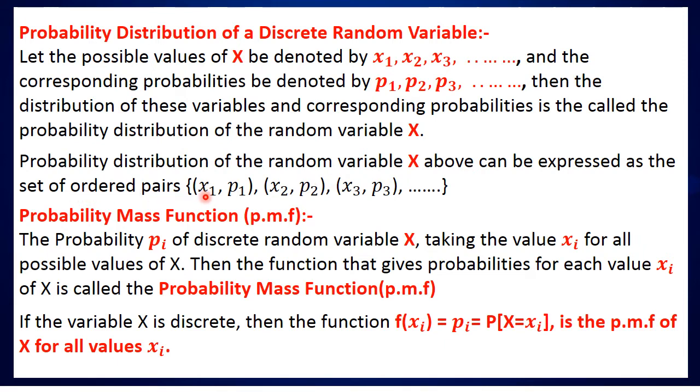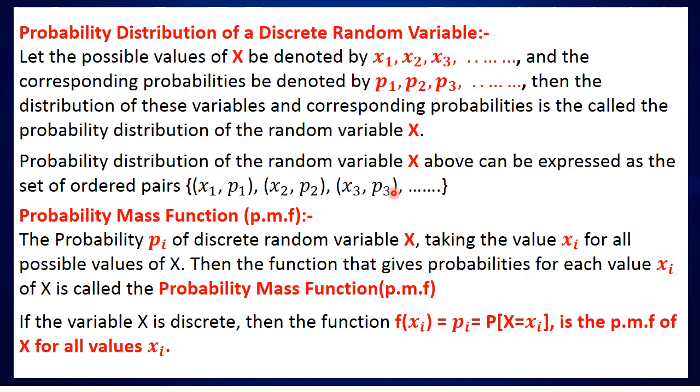The ordered pair (x1, p1) means the value of the variable is x1 and the corresponding probability is p1. If the value of the variable is x2, then the corresponding probability is p2, and if the value of the variable is x3, then the probability is p3, etc.